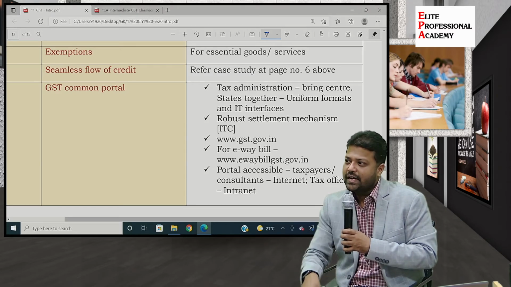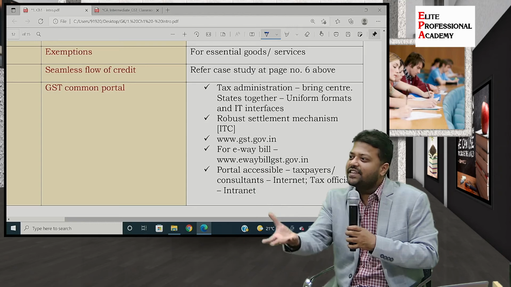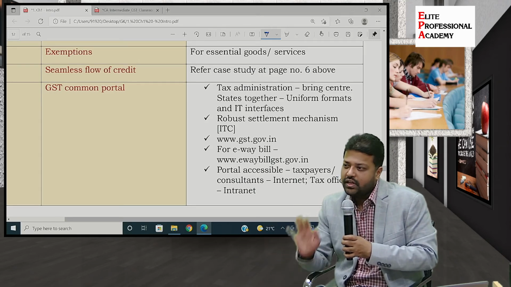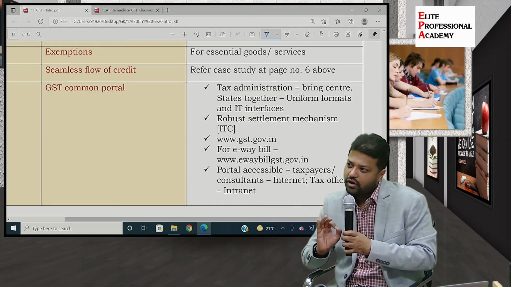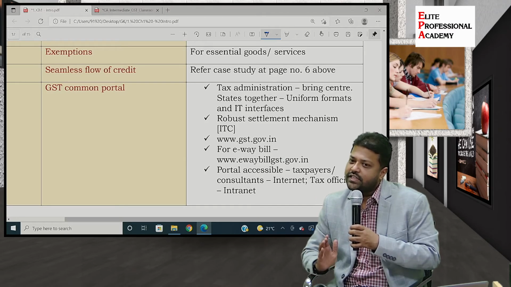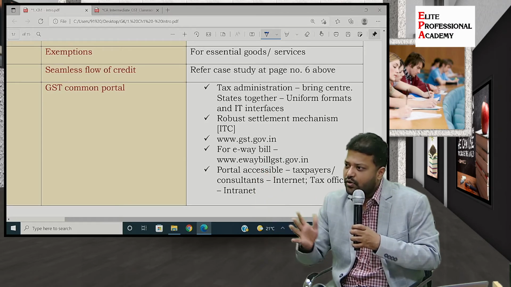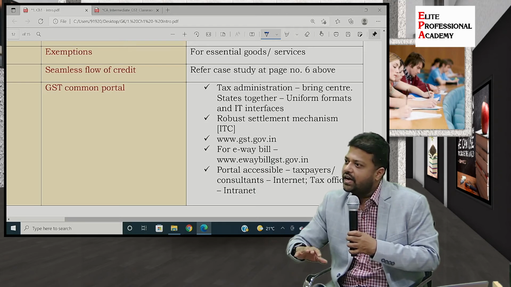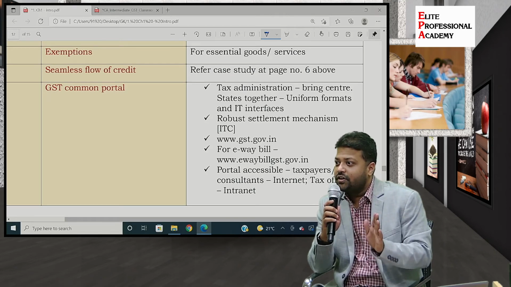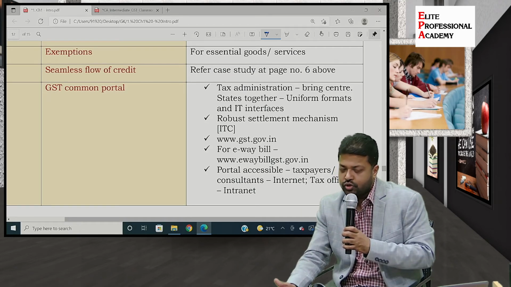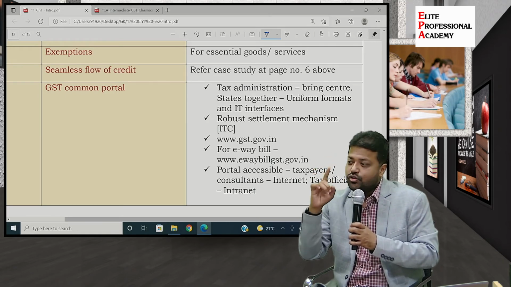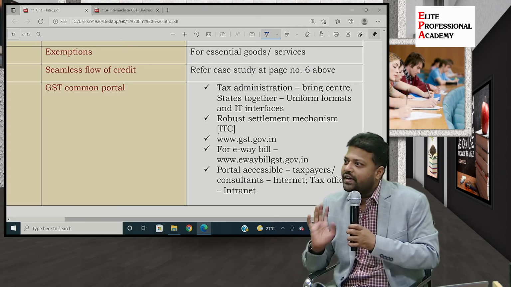Based on that distance, the validity is generated for that e-way bill. If you are starting the movement right now, the e-way bill will be valid for only a day. If the distance is, let's say, 1000 kilometers, it may be 5 days or 10 days. The distance is calculated and written on the e-way bill. The e-way bill will mention the current time of issuance and the date and time when it is going to expire. So you have to make the movement within that period only.